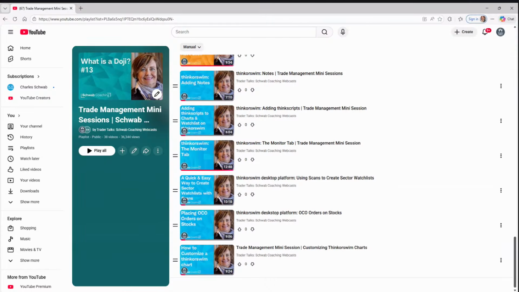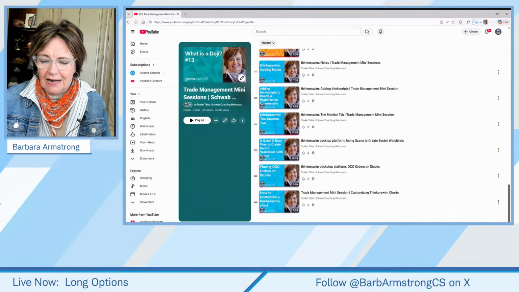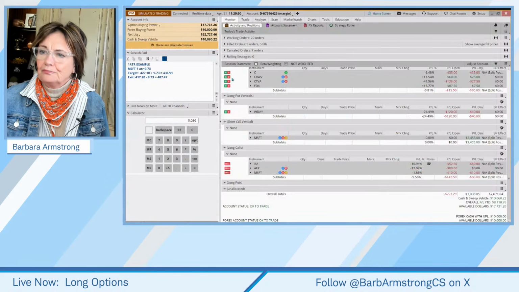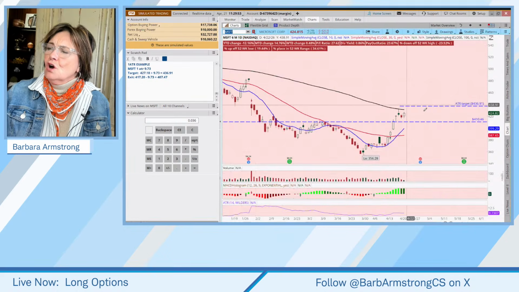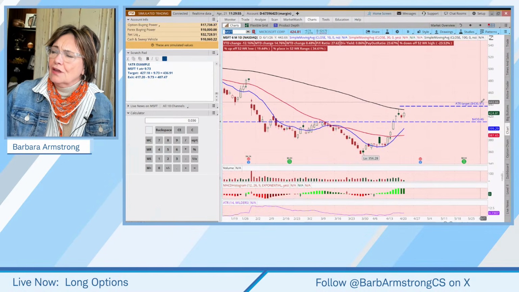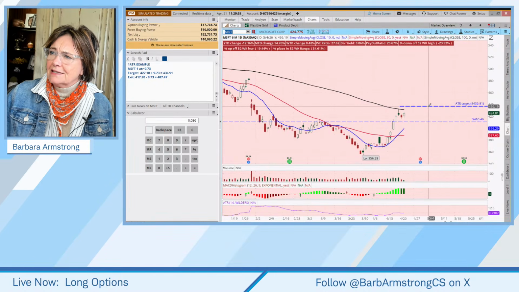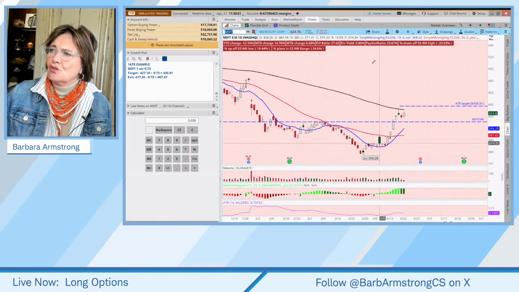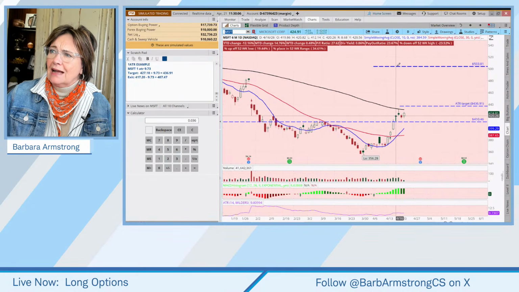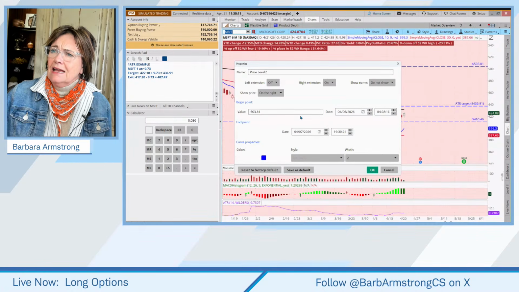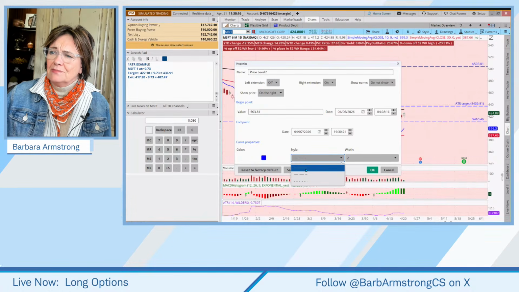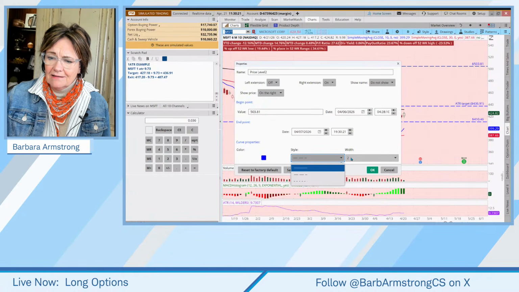Yeah, so somebody's asking a question about the line that I drew on the chart. So let's come back to the chart. If you draw a line anywhere on your chart, it's going to be thin and black and it's not going to have the price on it. Then you're going to right click and edit. And when you do that, I changed my line to blue and I went from solid line to dotted line. I made it a little thicker so you guys can see it.